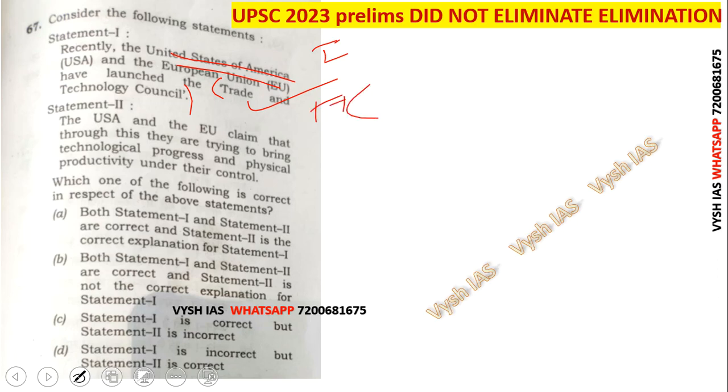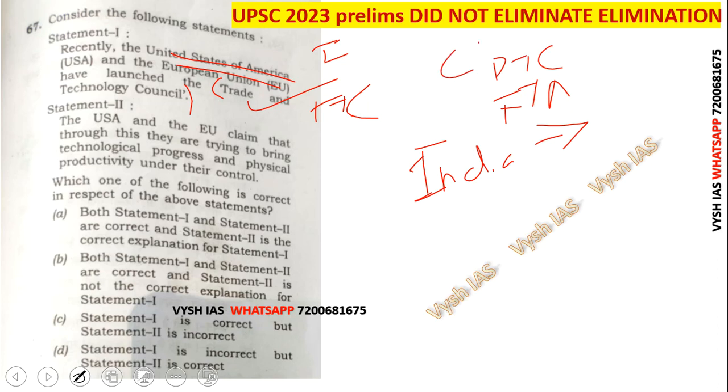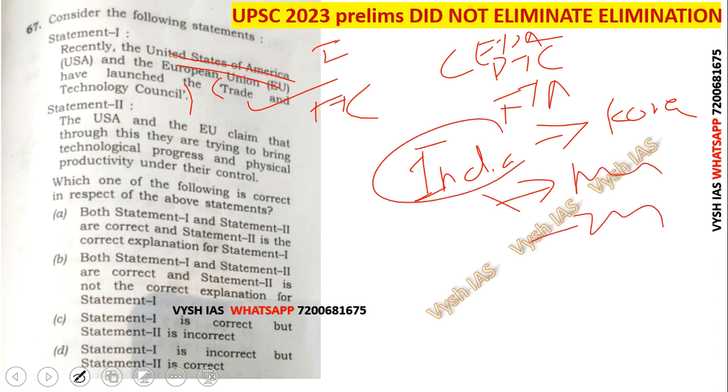But that doesn't mean UPSC starts asking which all countries the EU signs this with. You understand my point? Suppose India signs some agreement, some technology agreement, FTA, PTA, free trade agreement, then CEPA, many agreements are there. Suppose India signed with Korea. As a UPSC aspirant or teacher, we should know Korea, and the same thing India signed with Malaysia, the same with Maldives. So whatever India signs, students should study.